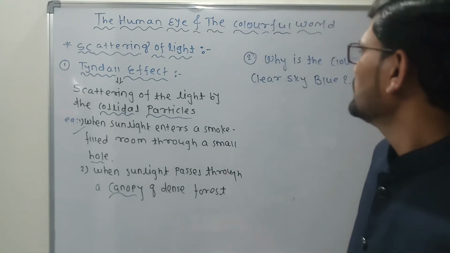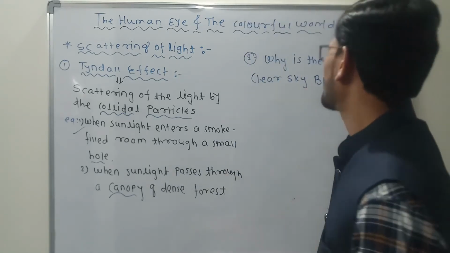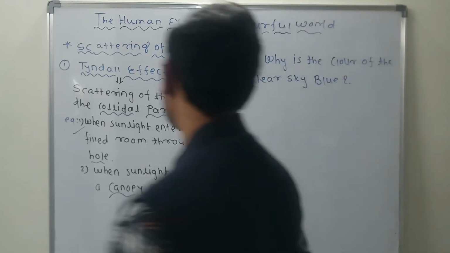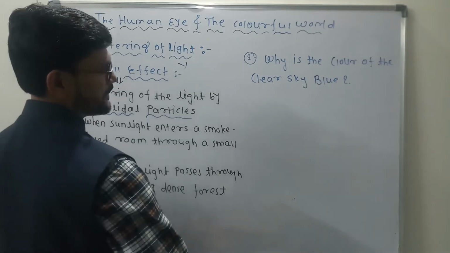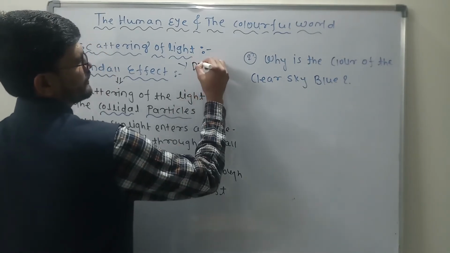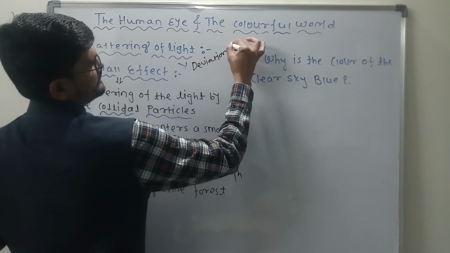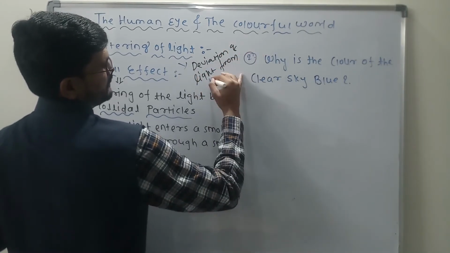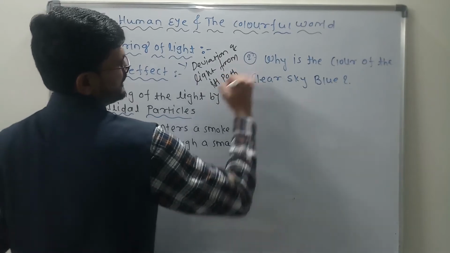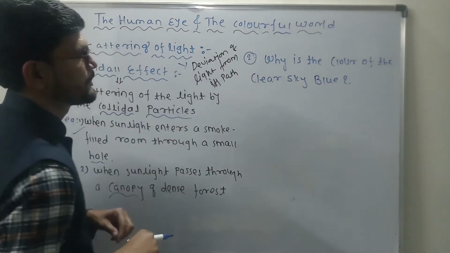The next one is why the color of the clear sky is blue. Let me write it here. Scattering of light is what? Deviation of light from its path. Getting what I'm saying? That is called the scattering of light. Yes or no? It's very good.